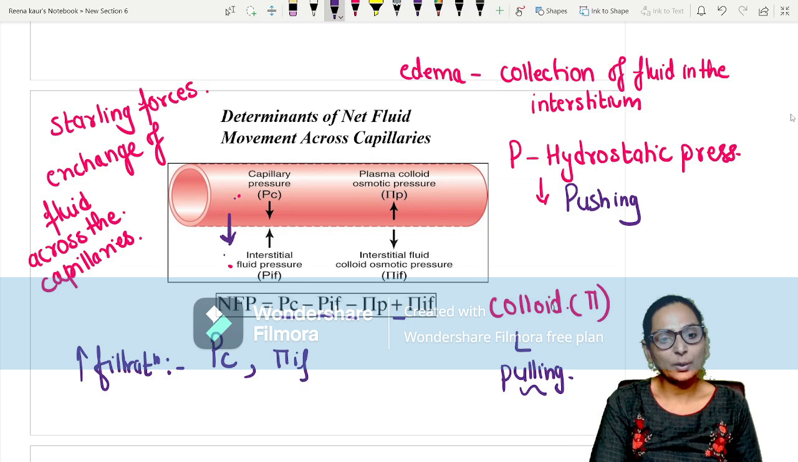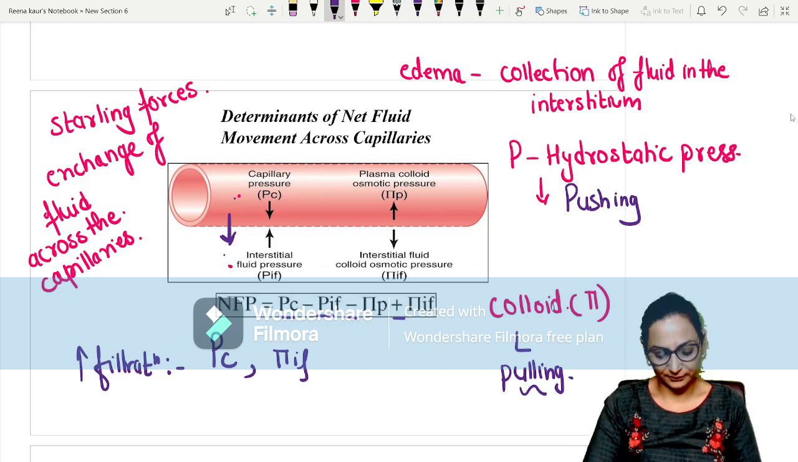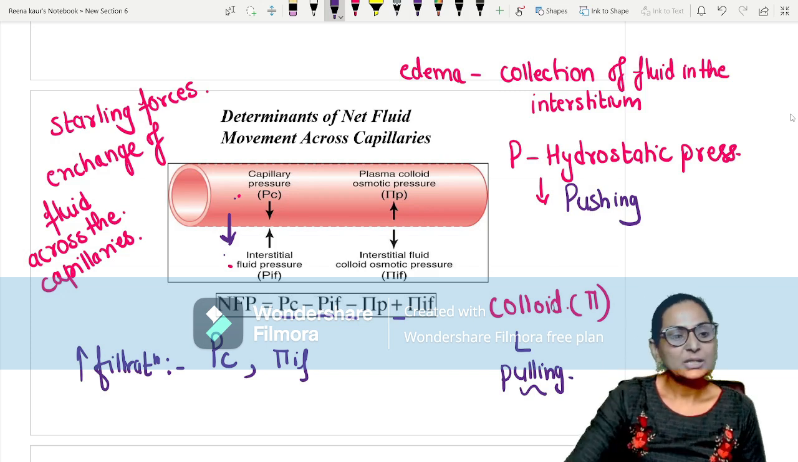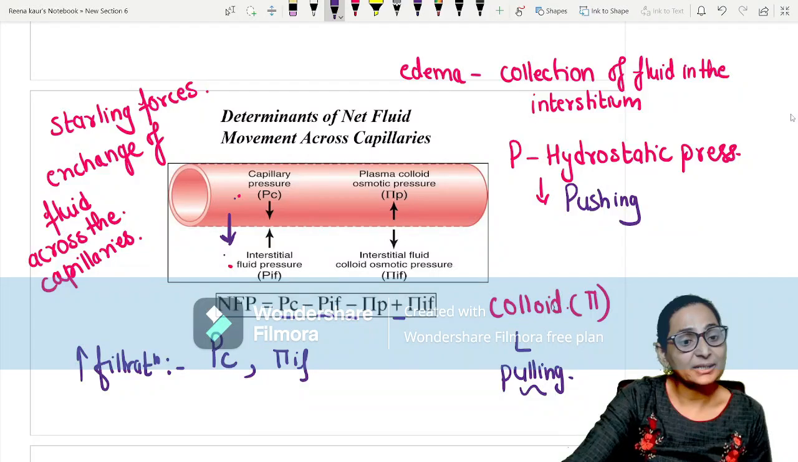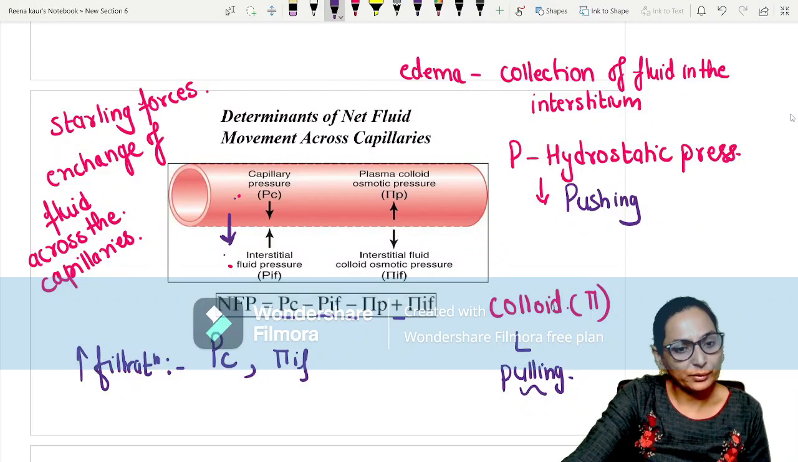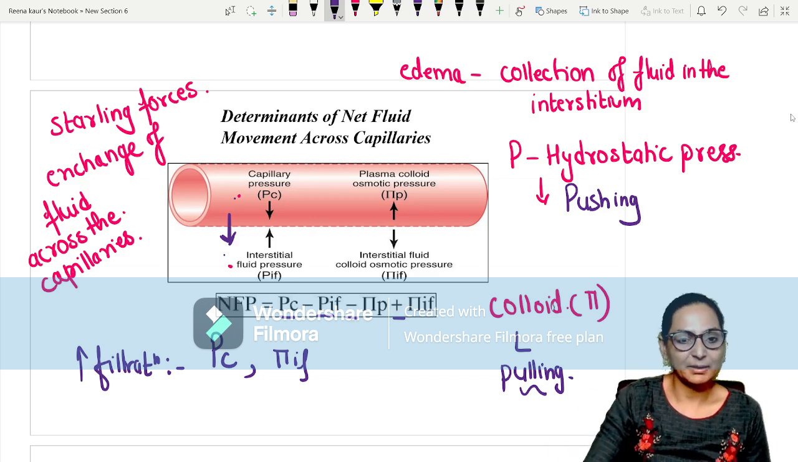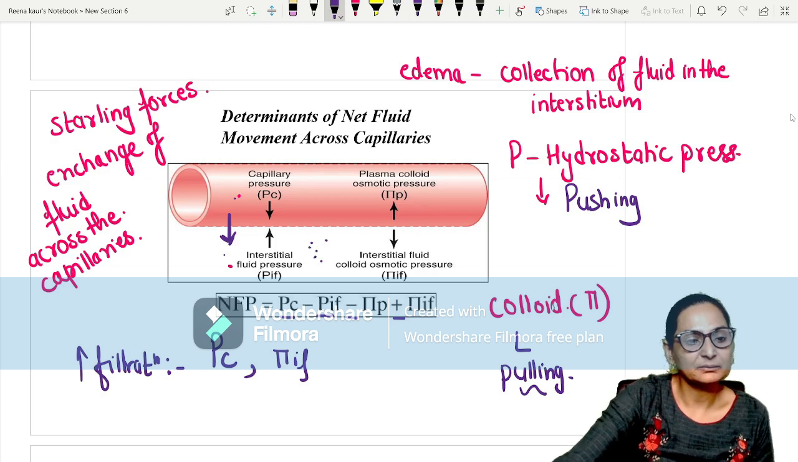Interstitial fluid colloidal osmotic pressure. If the colloidal osmotic pressure is more in the interstitium, that is, if there are more proteins in the interstitium, it will pull the fluid. So these are the two forces which increase filtration. But if they become abnormally more, then what will happen? There will be edema because fluid will come here.